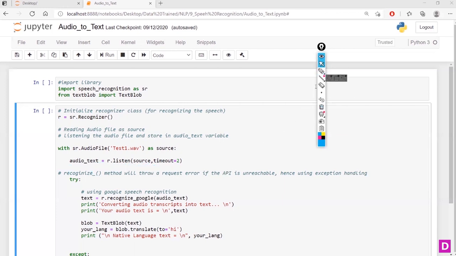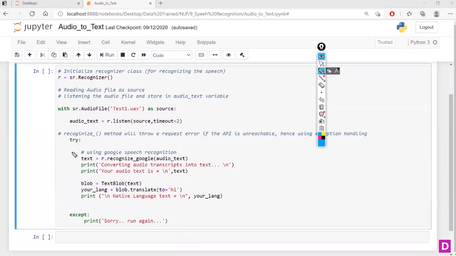So first and foremost, I'm going to try my methods here. If something doesn't work, then the control will come to the except block. Printing, sorry, run again.